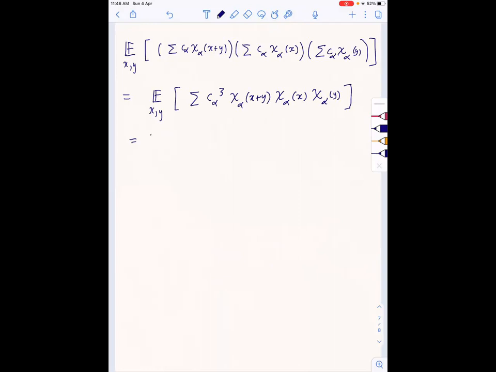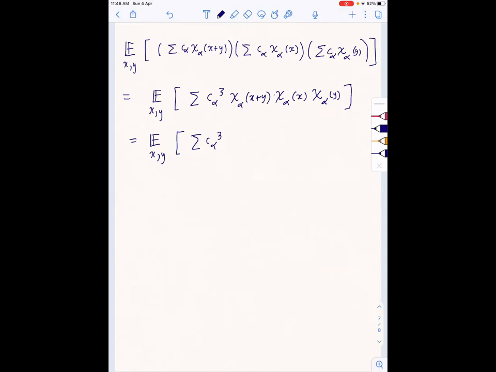There's a c alpha in front of chi alpha x, and a c alpha in front of chi alpha y. So this is equal to this.